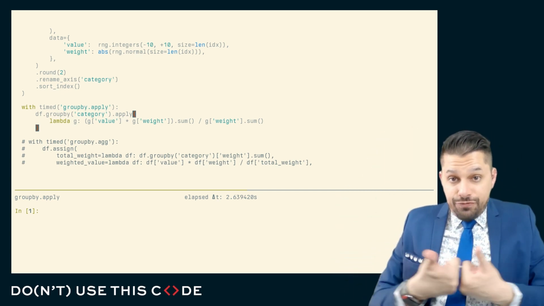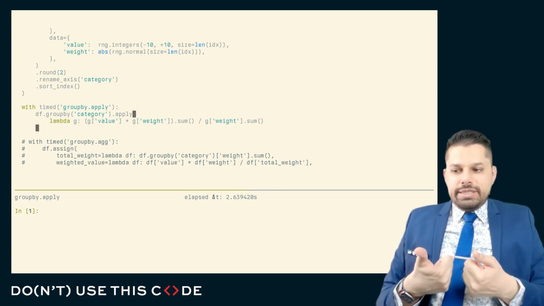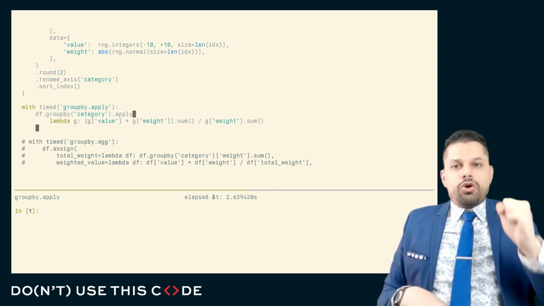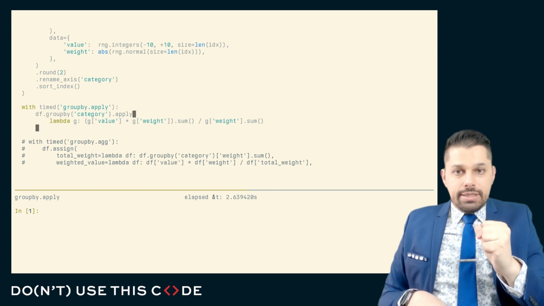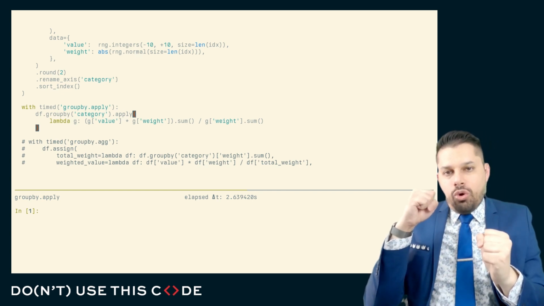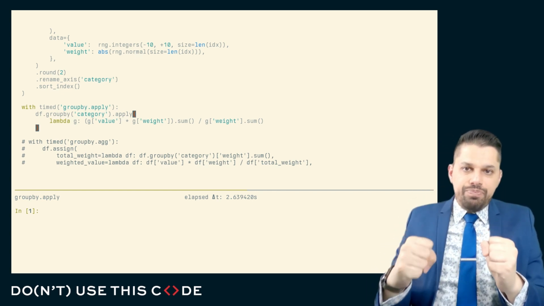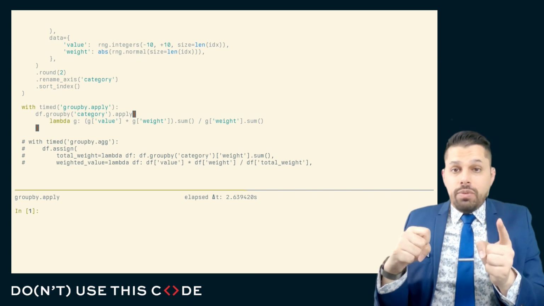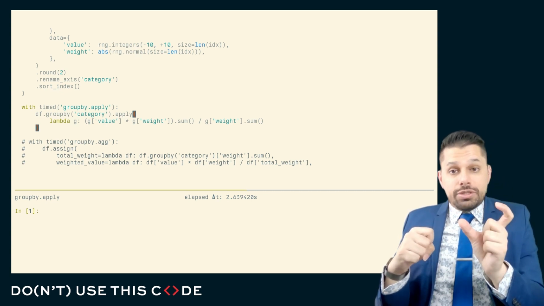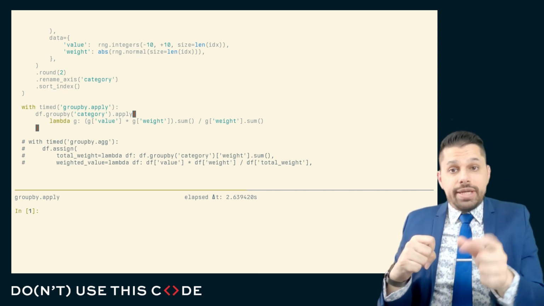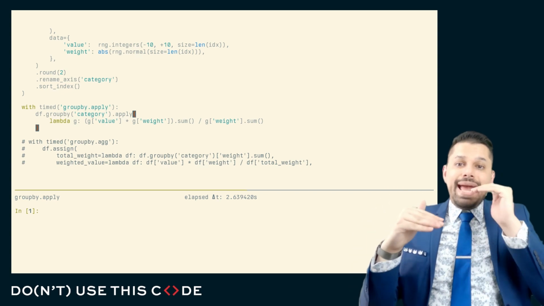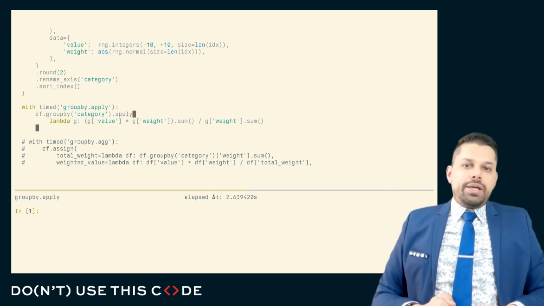For a group by transform, the result is always the same size and the same indexing as the original input data frame. So when we do a group by transform, we can pre-allocate that result. And we know exactly what it looks like. Same number of rows as the input, and the indexing will be identical to the input.